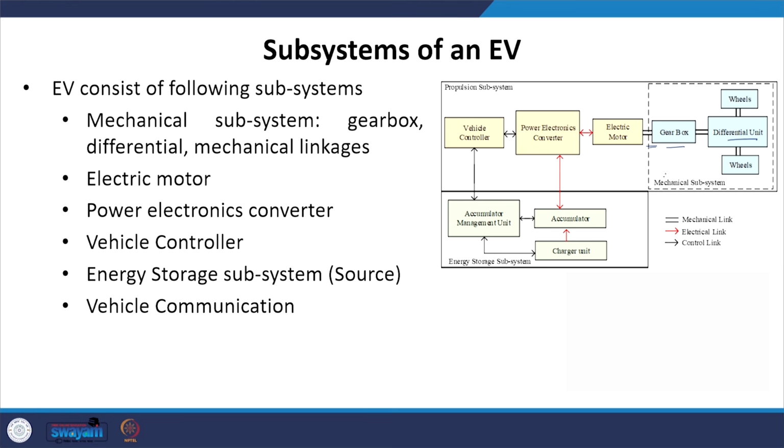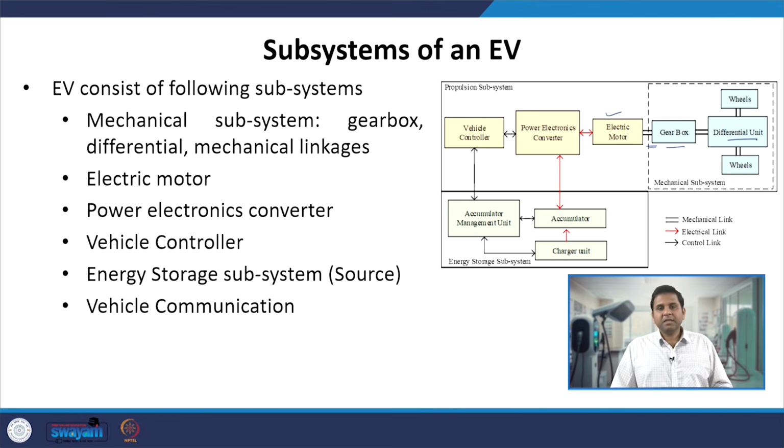Then, after the mechanical subsystem, we have the electrical subsystem, or you can say the propulsion subsystem. In the propulsion subsystem we have the electric motor, which is the machine which converts electrical power into mechanical power.